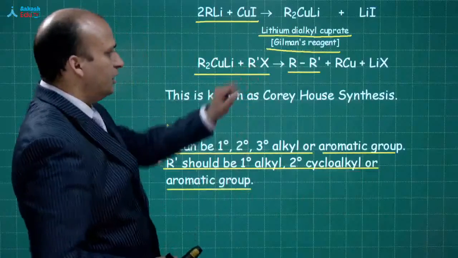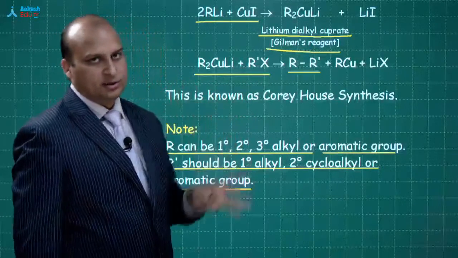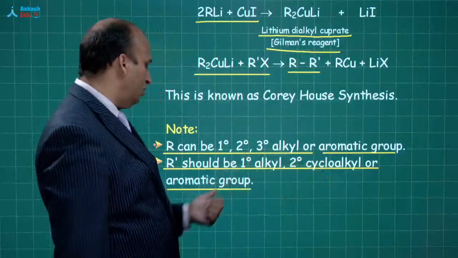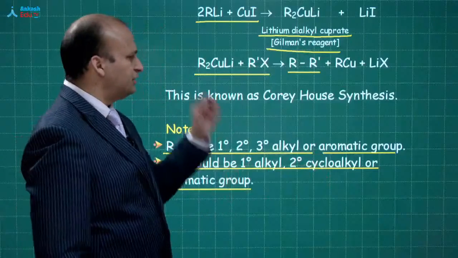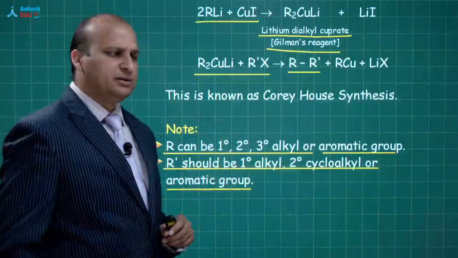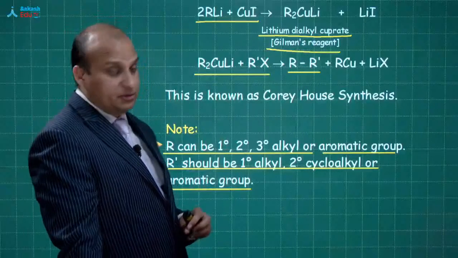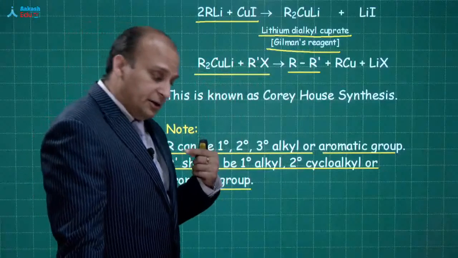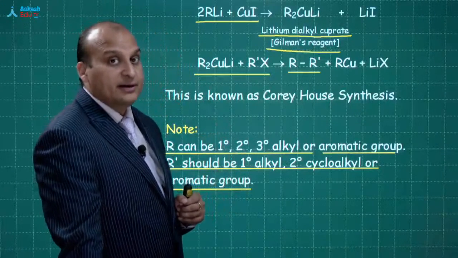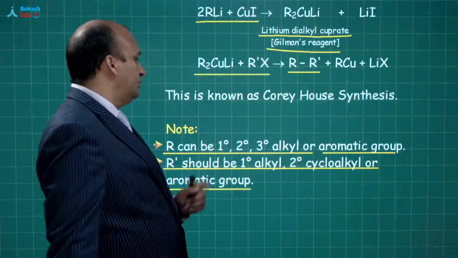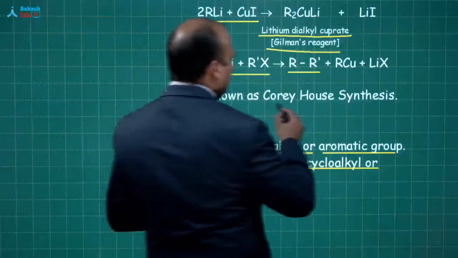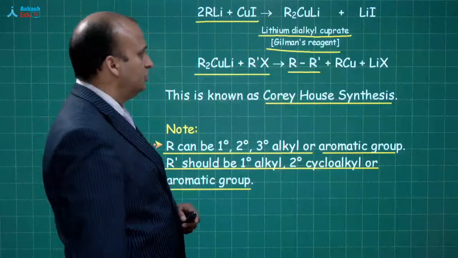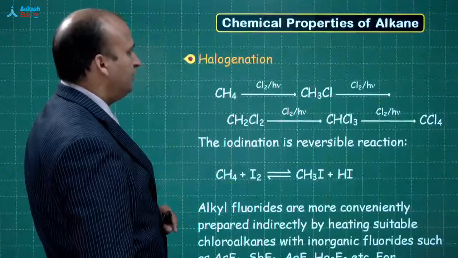Means this R dash should not be 3 degree, because if you are having a 3 degree alkyl halide, it might lead to the elimination process and you can get an alkene. So this is known as the Corey-House synthesis. Got it? Understood? Now let's talk about the chemical properties of alkane.